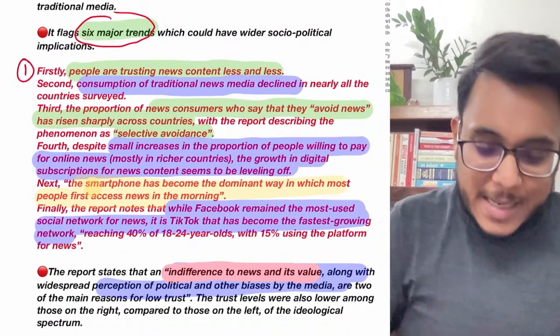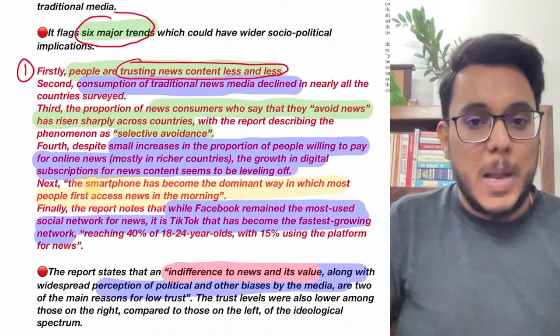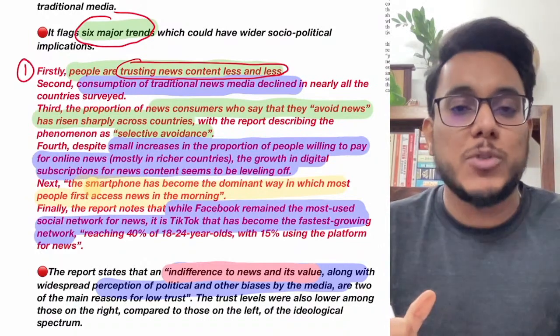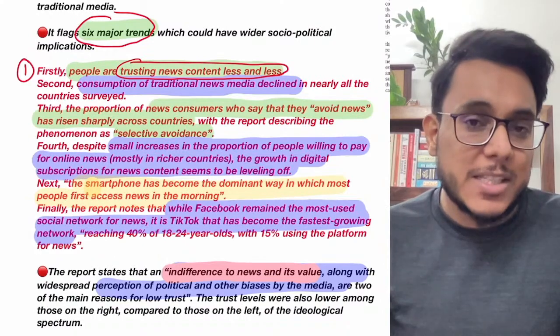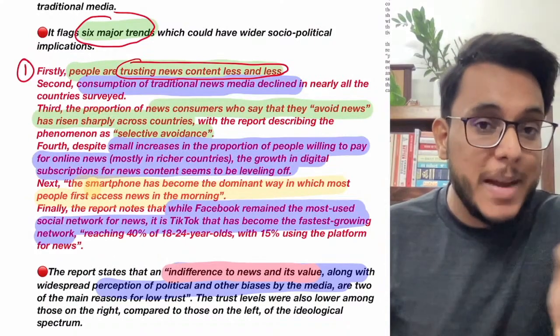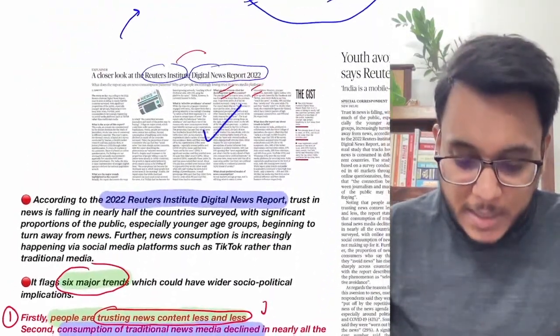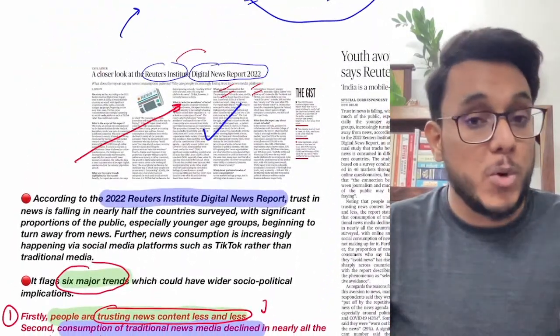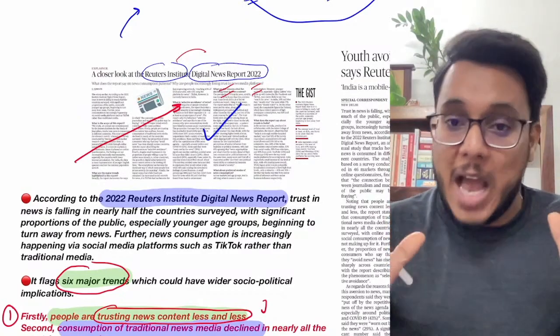Number 1, it says that people are trusting the news content less and less. People don't feel that credible news is being given to them. People always think that there is some vested agenda, vested interest in the news. So trust in the media, trust in the news has reduced. Who says? Again, the source is very important. Reuters Digital News Report 2022, very credible, huge sample size, 46 countries have been surveyed.